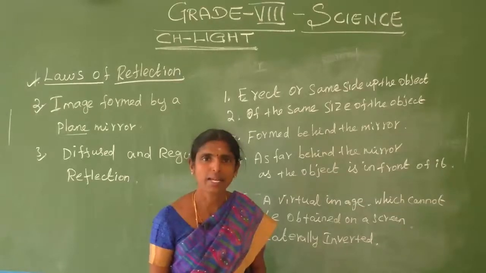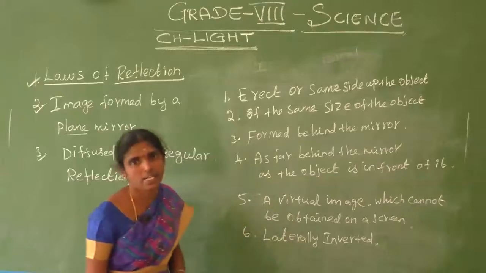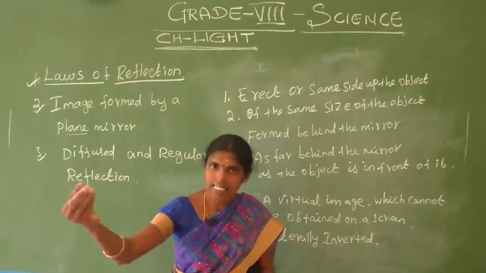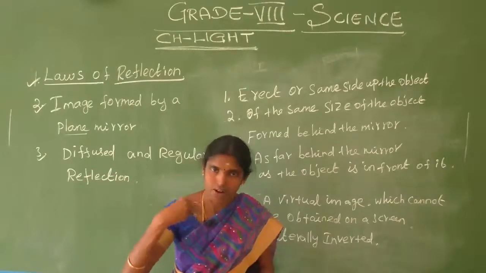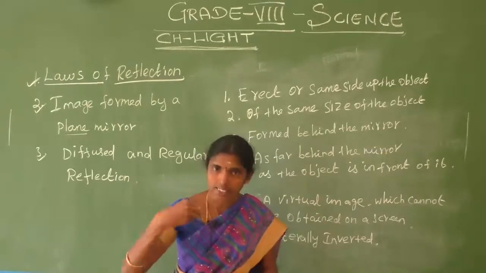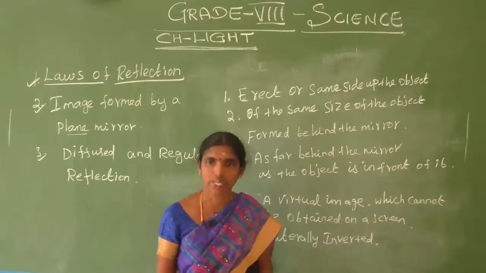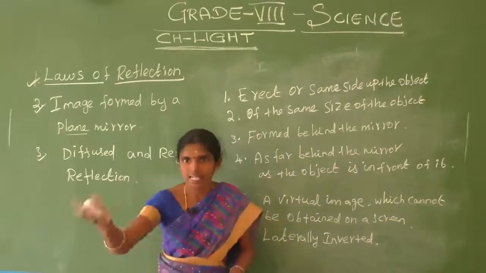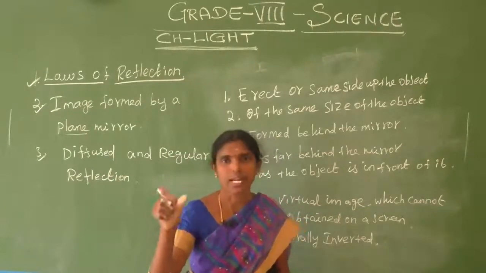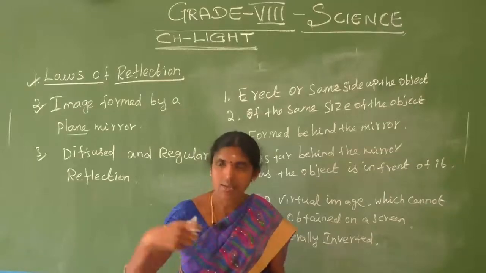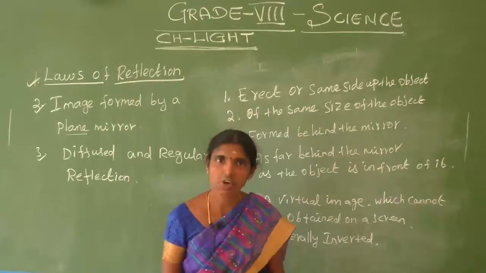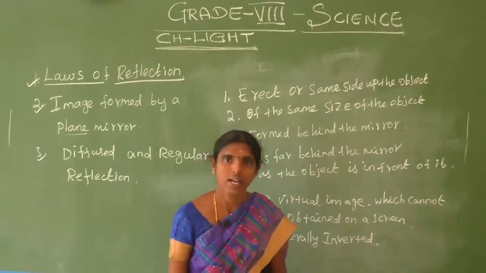What are the properties or characteristics of a plane mirror? When we go in front of the mirror, what happened? The light rays fall on an object, anything of ours, and are reflected by the mirror, then we get the image. Are you understand? When we are standing in front of the plane mirror, our image is present behind the mirror. That is called the image.